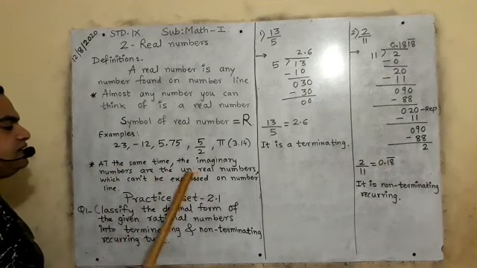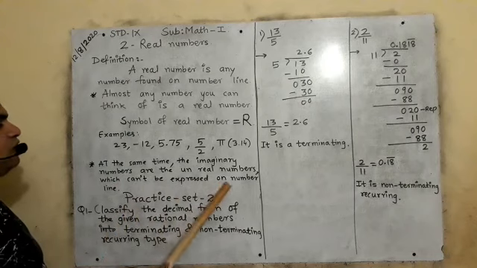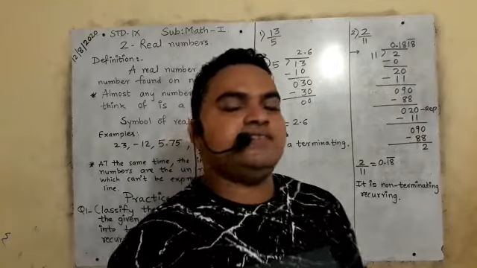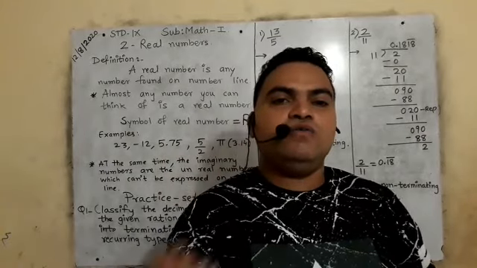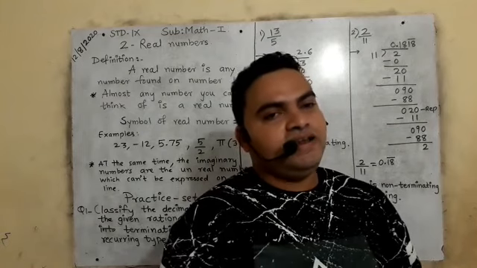What are imaginary numbers? Numbers which can't be expressed on the number line, जिन्हें नंबर लाइन पर प्रेजेंट एक्सप्रेस नहीं किया जा सकता, उस नंबर को इमेजिनरी नंबर कहा जाता है. So is it clear? Every number is a real number.